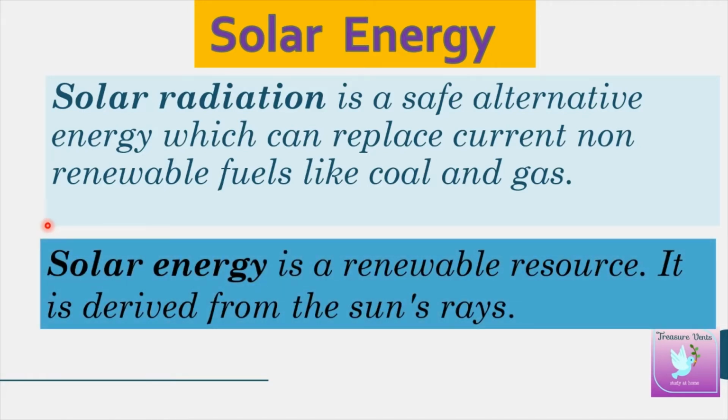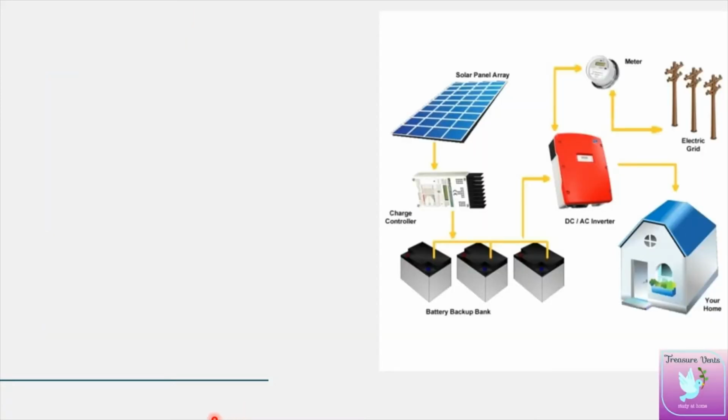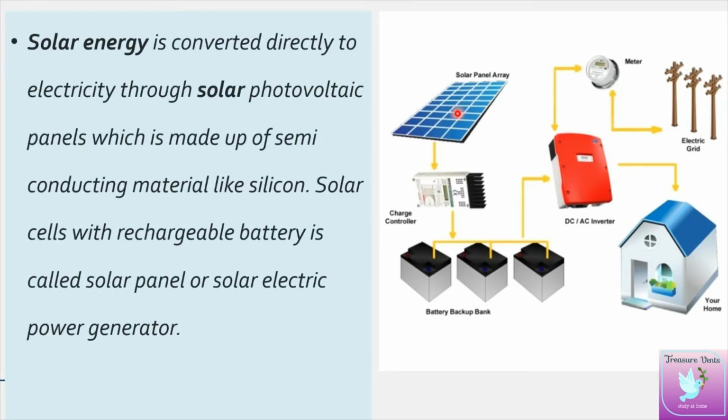Solar energy definition: solar energy is a renewable resource. It is derived from the sun's rays. Let's see how solar energy panels work. You might have seen this type of panels on roadsides, rooftops, etc. These are called photovoltaic panels, which are made up of semiconducting material like silicon.